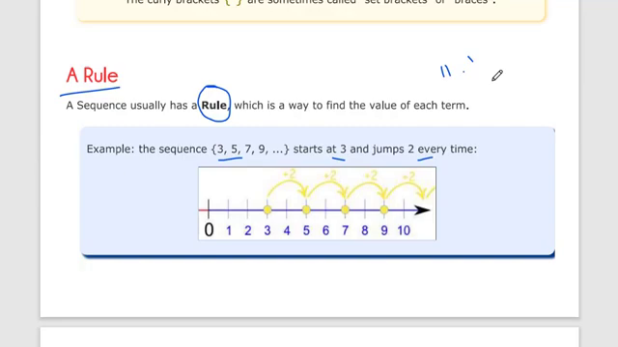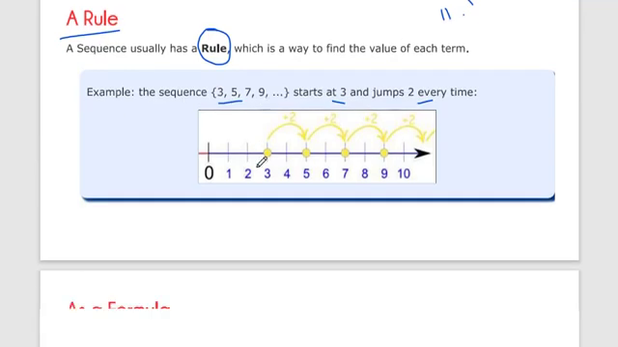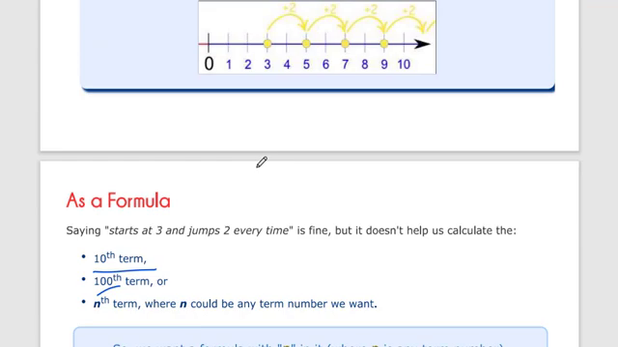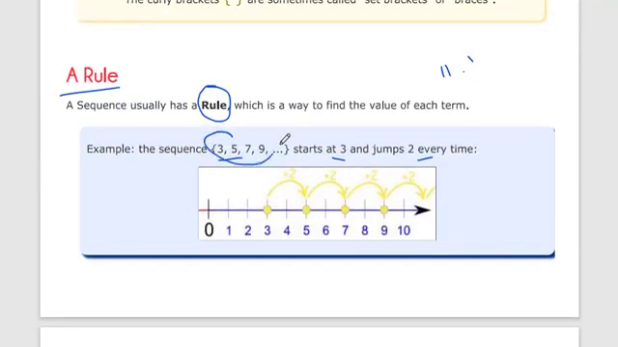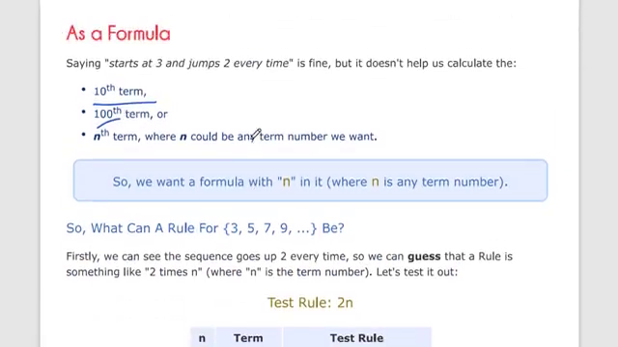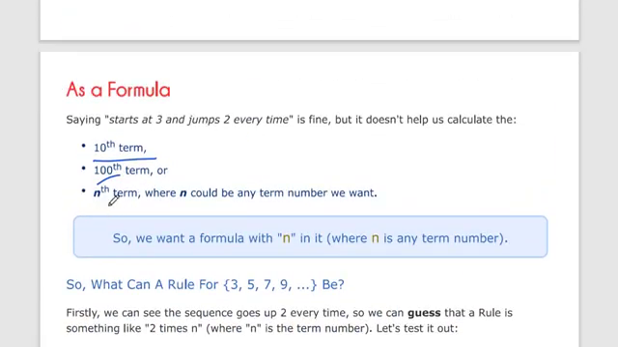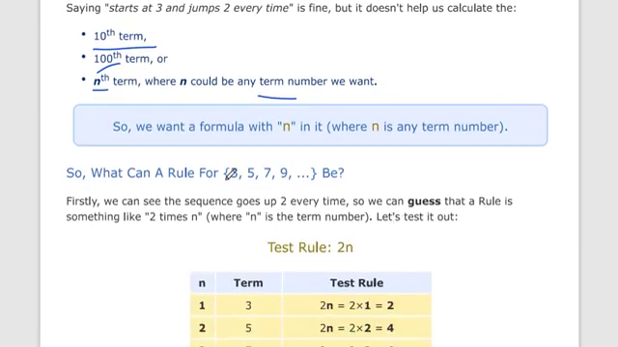Or we can also use a formula to find the 100th, 200th, or 500th term. What is the 500th term? So let's start with how to convert this sequence into a formula. Now the 100th term, or let's say the nth term, where n could be any term number we want. So we want to find the nth term of this sequence. What will the rule of this series be?